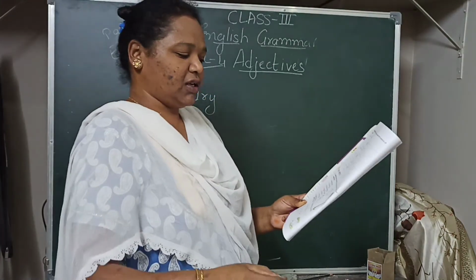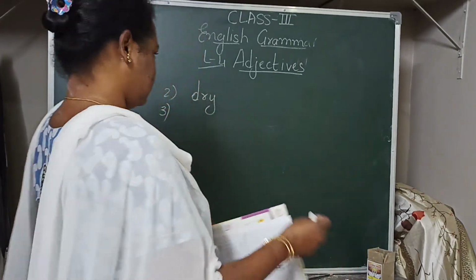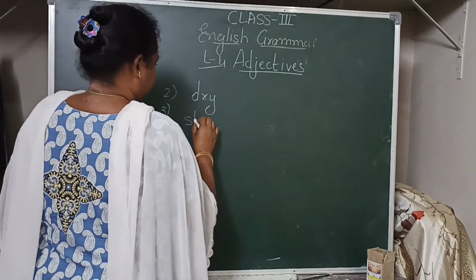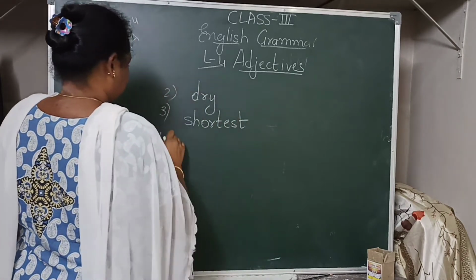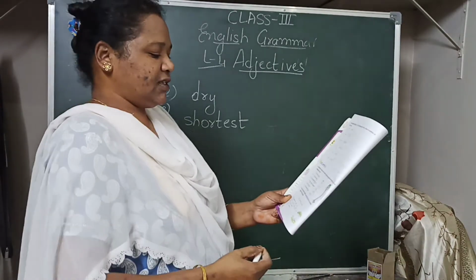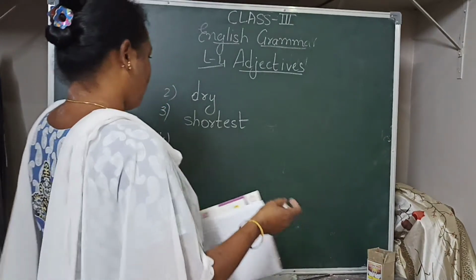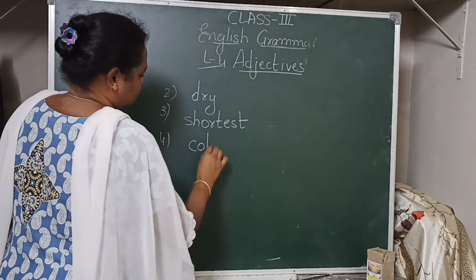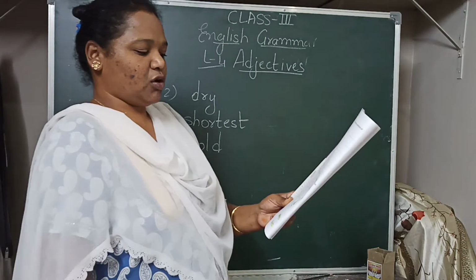Aziz climbed the tallest tree. What is the opposite of tallest? Shortest. Fourth one, Tia drank a glass of warm milk. What is the opposite of warm? Cold. It is a stormy day.